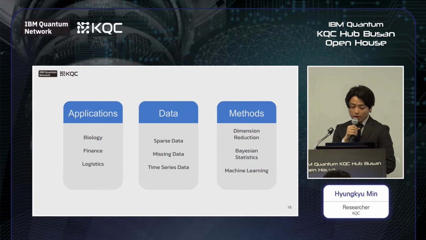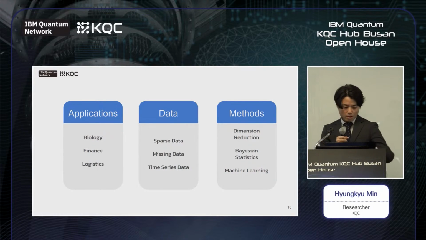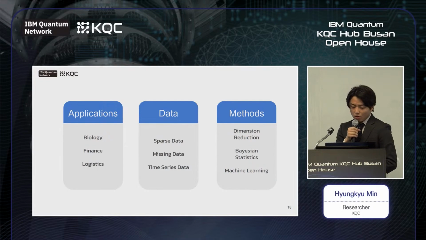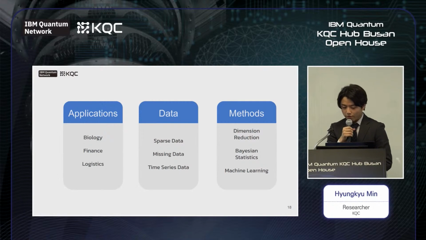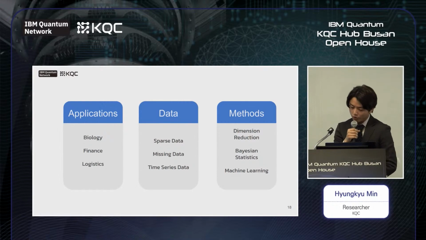Because KQC has many experts on statistics and data science, we're expecting that we can show our strengths there. To solve the problem, we will keep researching the quantum approaches in conventional methods such as dimensional reduction, Bayesian statistics, and machine learning. Through the framework, we'll keep figuring out the potential of quantum computers as a pioneer of quantum computing in Korea.